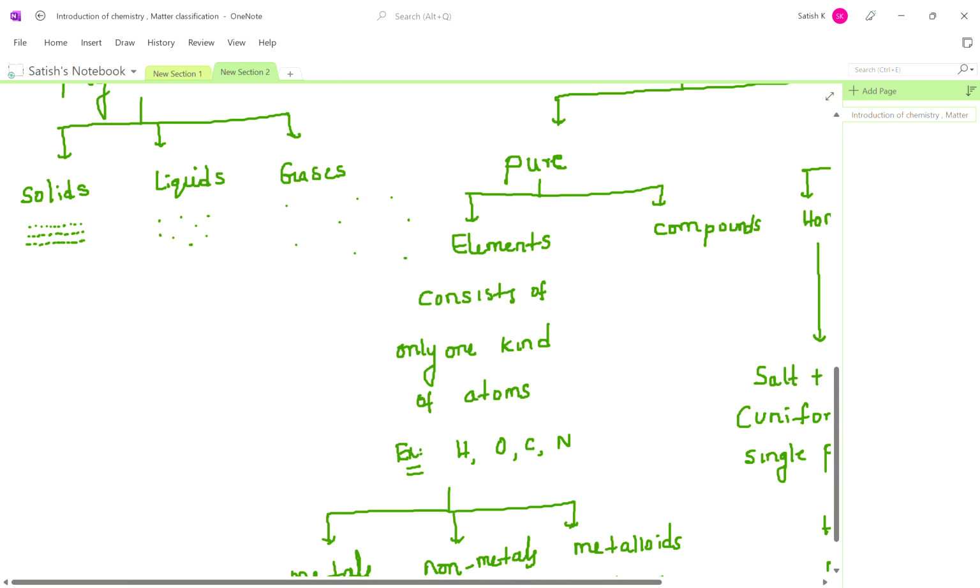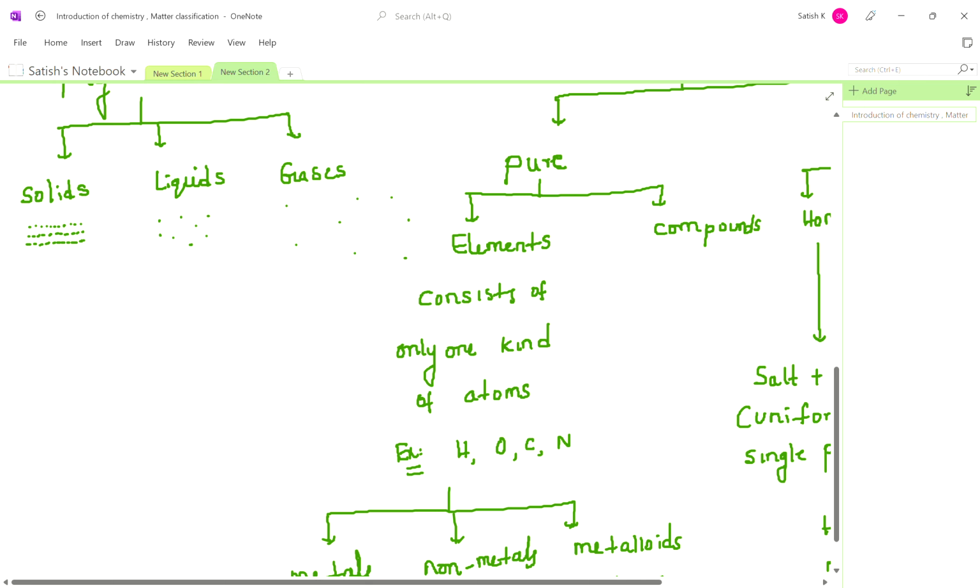Yes, compounds. I am using another color so you can easily differentiate here. See, atom, what is it? Tiny particles. With the naked eye, we cannot see. But it can take part in chemical reactions. Okay, how, I'm going to discuss. First, let me complete compounds here.